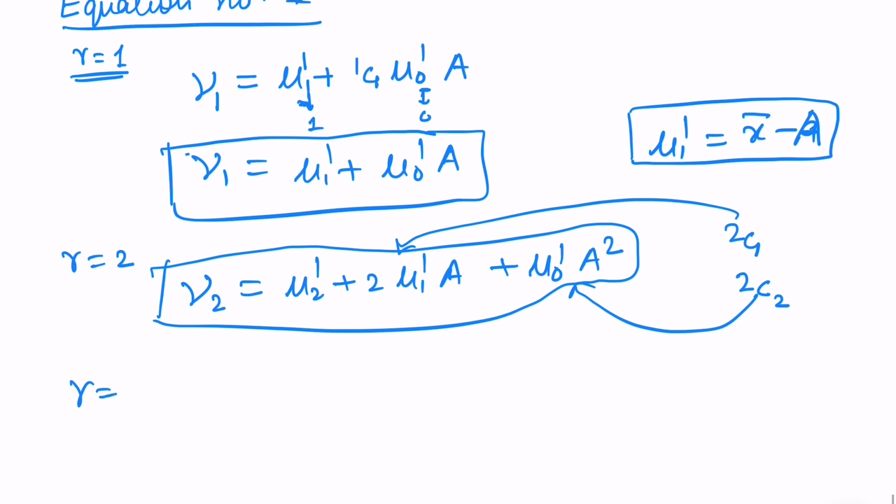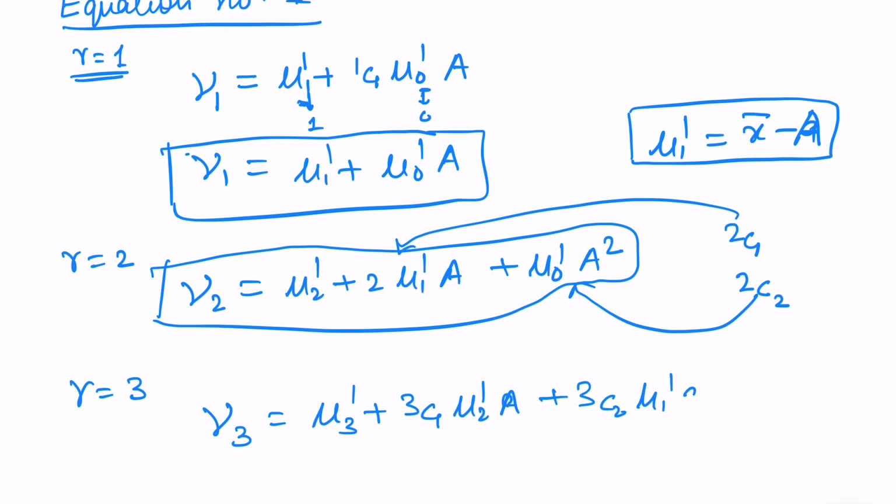Let us move on and let us find for r is equal to 3. So we have nu 3 is equal to mu 3 dash plus, again I am assuming that you know the binomial expansion. Let us write it 3C1 mu 2 dash a plus 3C2 mu 1 dash a square plus 3C3 mu naught dash a cube.